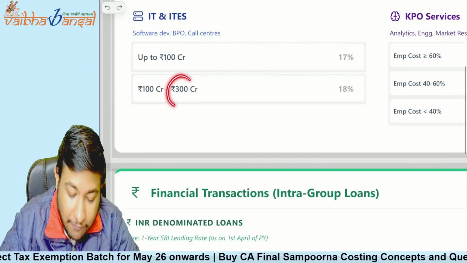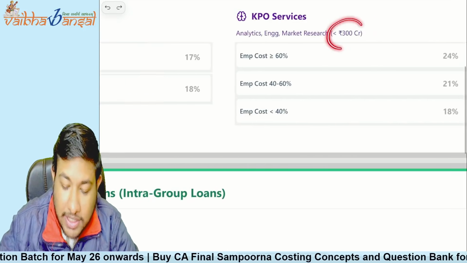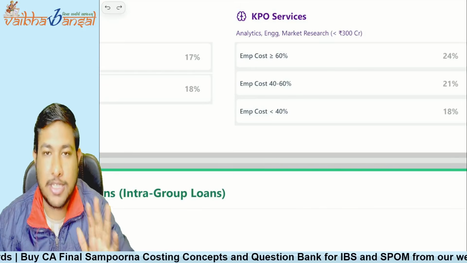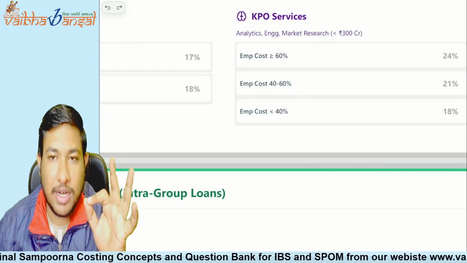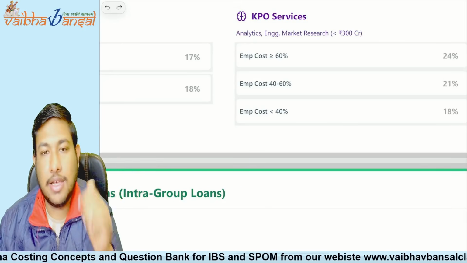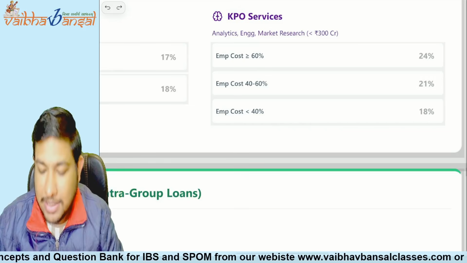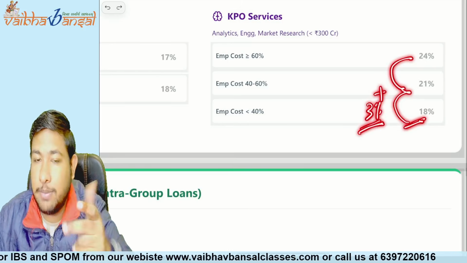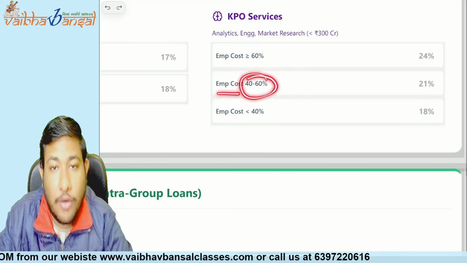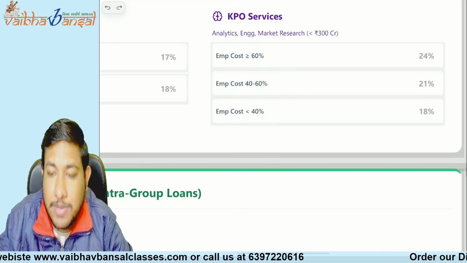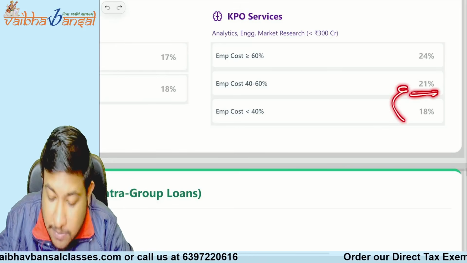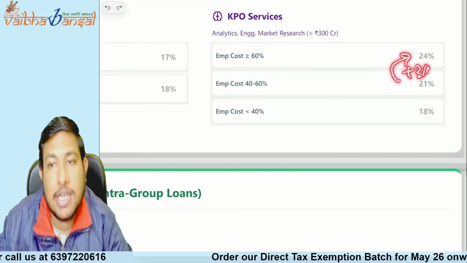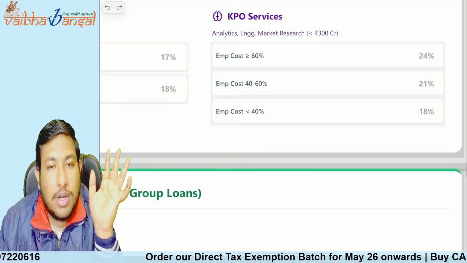Earlier we left off at up to 300 crore, so that is why the transaction should be up to 300 crore itself. It is just to learn. If you can learn, this is the best method. So for the KPO services, an international transaction up to 300 crore is covered. If the employee cost is less than 40%, then 18%, and then go above by increasing 3% each time. If your employee cost is from 40% to 60%, it is going to be 21%, that is plus 3%. And if the employee cost is greater than 60%, then it is going to be plus 3%, that is 24%. Understood or not?